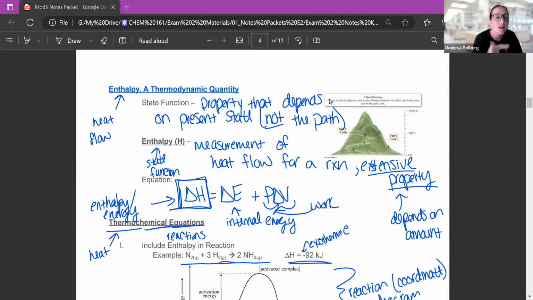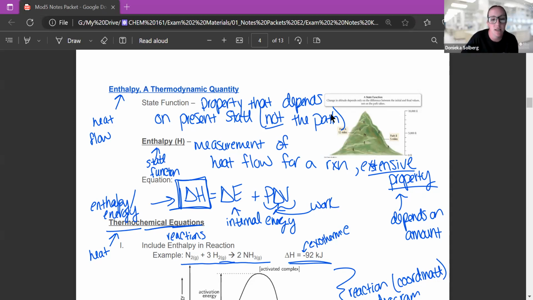Okay, so we said heat was represented as a Q, and enthalpy is heat flow. These are all related. They're kind of synonymous. Q, heat, enthalpy. And we're going to talk about how to measure that and how the quantitative amount plays in. So enthalpy is called a state function, and that means that this property, enthalpy, depends on the present state. Like what state is it in now? It means it doesn't matter what the path was to get there.